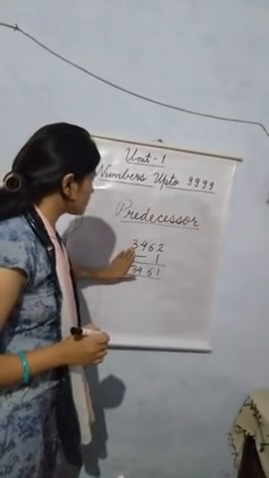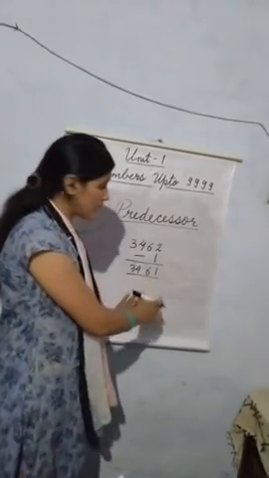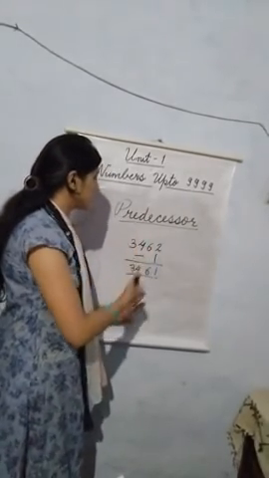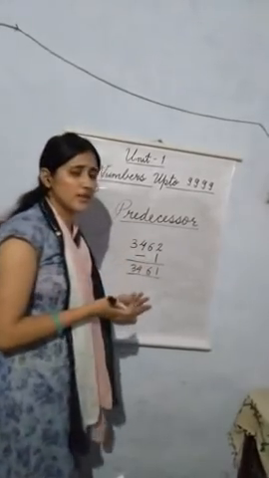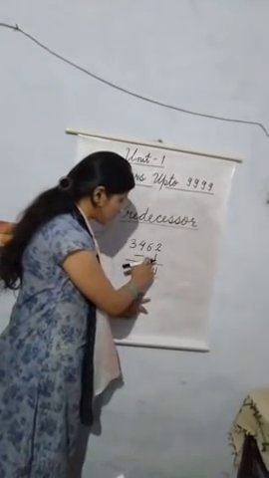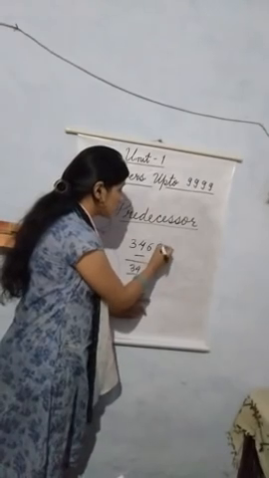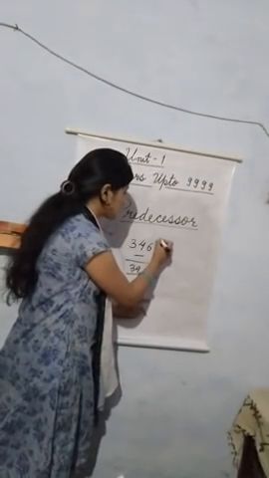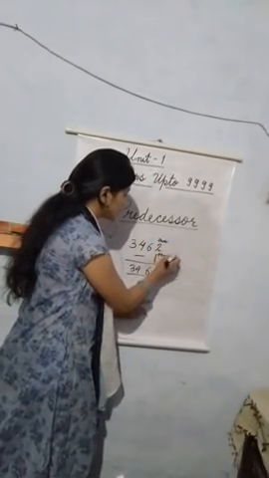What comes before? What is the predecessor of 3462? The predecessor of 3462 is 3461, or we can say 3461 comes just before 3462. And children, here also you have seen that I have subtracted this 1 from this 2, because this number is at ones place and this 1 is at ones place.